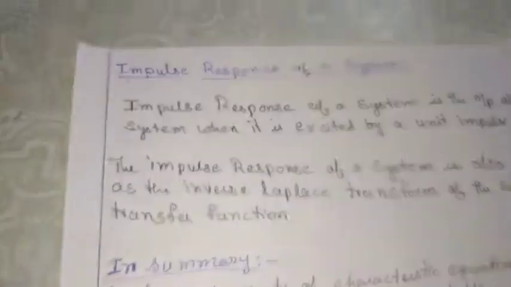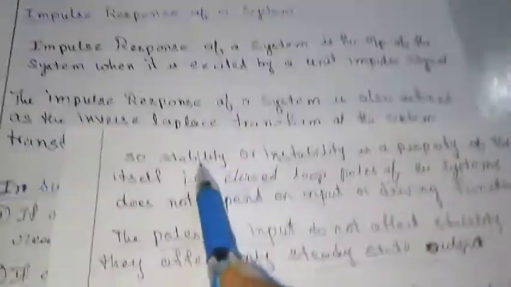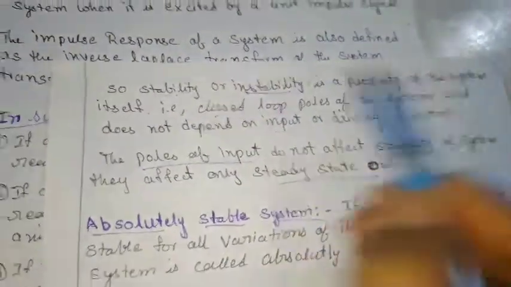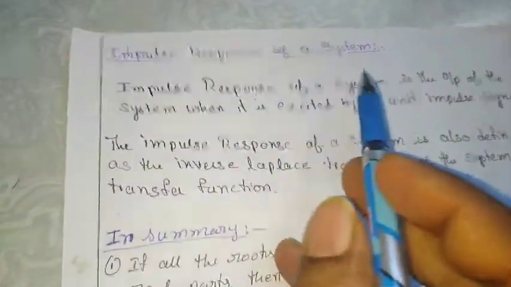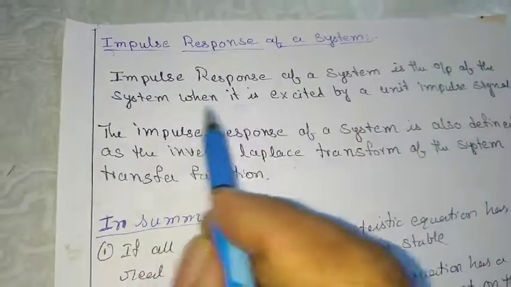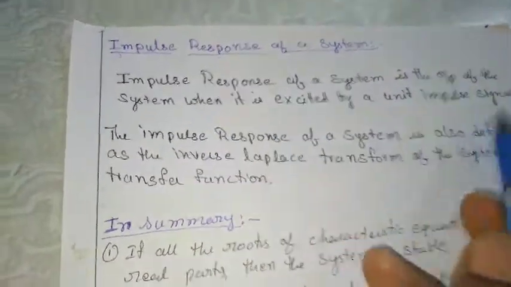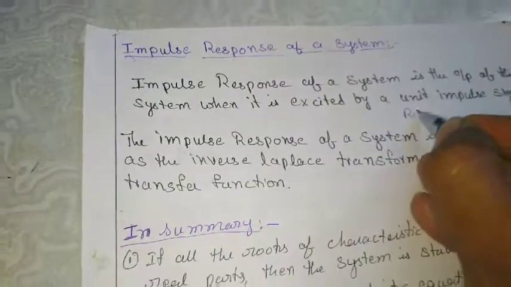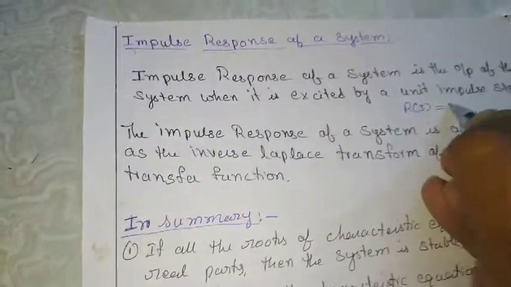Based upon this stability analysis, as I said, stability is a property which depends only upon the system itself. To know the stability properties of the system itself, we go for the impulse response of a system. The impulse response of a system is the output of the system when it is excited by the impulse input. You know what is impulse? The Laplace transform of the impulse, R(s), is 1.